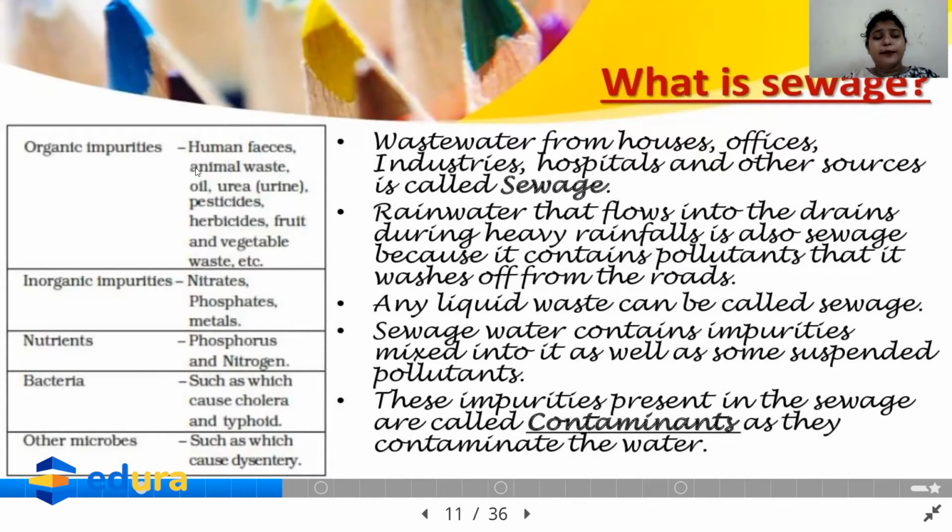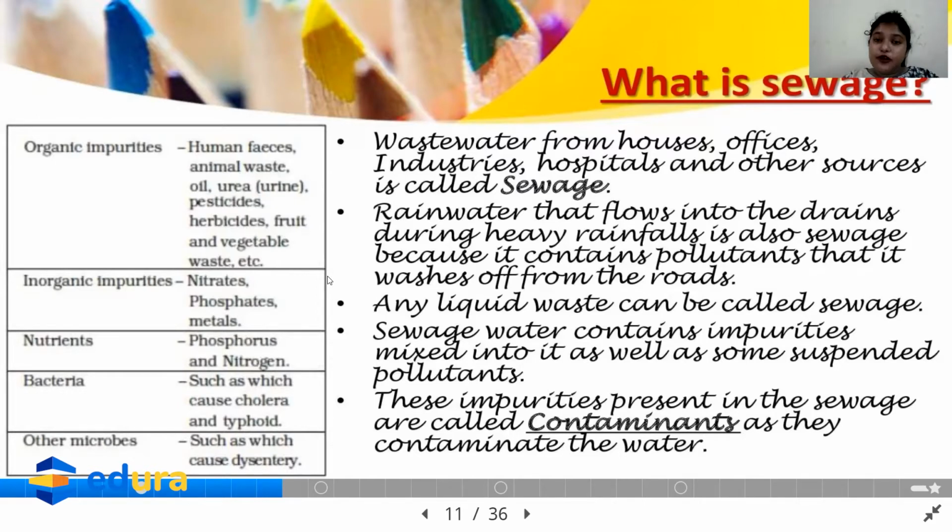Now, what are the organic impurities? It is human feces, animal waste, oil, urea, herbicides, fruit and vegetable waste, etc. Now, inorganic impurities, we have three main: nitrates, phosphates and metals. Nitrates and phosphates are often released by fertilizers, pesticides, etc. Now, what is bacteria?